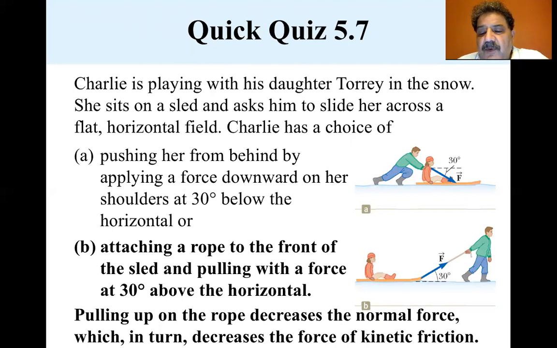When pulling with the rope, there's a component of your applied force that is upward, which reduces the normal force between the sled and the snow. In turn, the friction force between the sled and the snow is reduced, making the sled easier to move. If you push from behind with a force with a downward component, the normal force is larger, the friction force is larger, and the sled is harder to move.